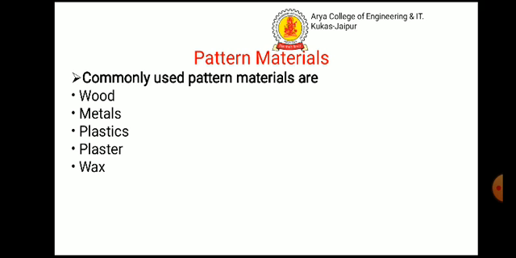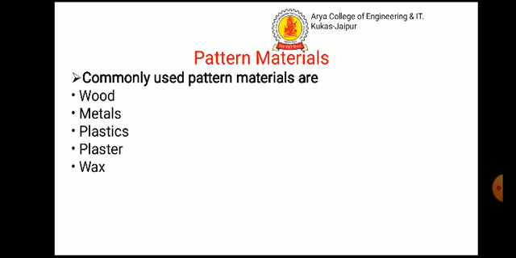Metals. Metal patterns are mostly cast from wooden patterns or machined to the desired shape. Used for mass production, for maintaining close dimensional tolerance on castings. These materials cannot be repaired.